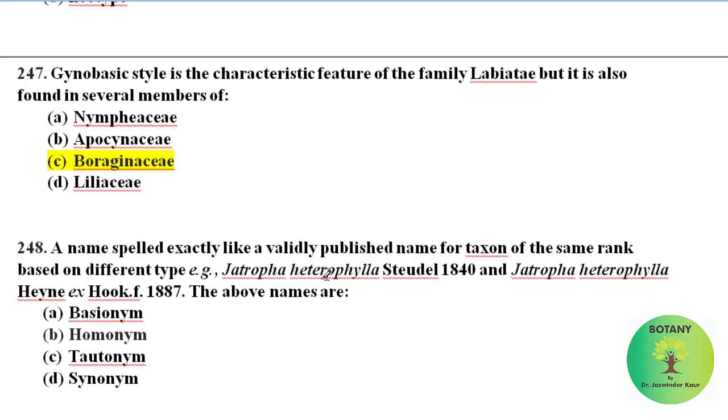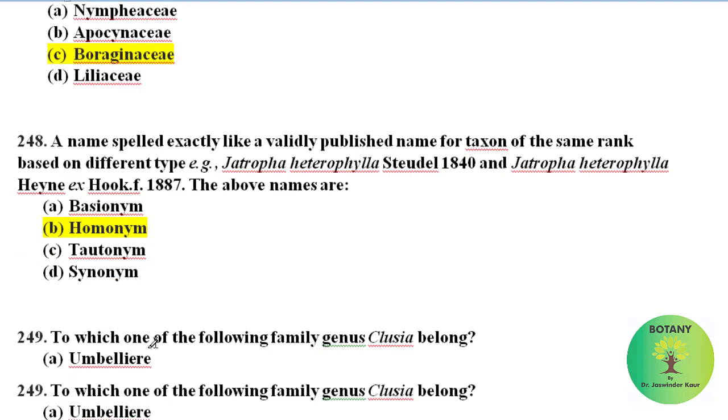Example: Jatropha heterophylla Steud. 1840 and Jatropha heterophylla Hein ex Hook.f. 1887. Both have the same name, spelled the same and of the same rank, but based on different types, so they are called homonyms.